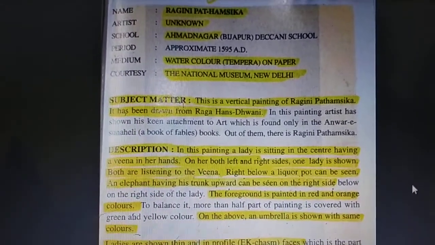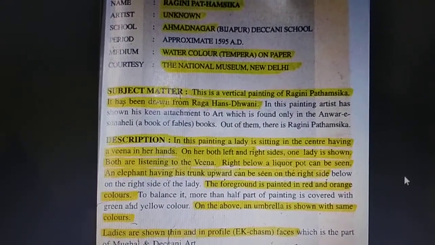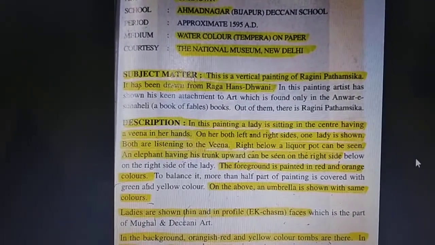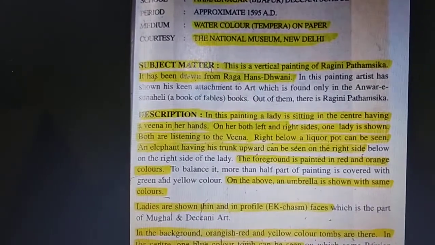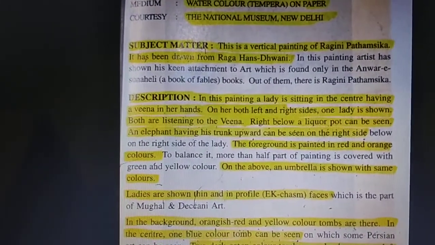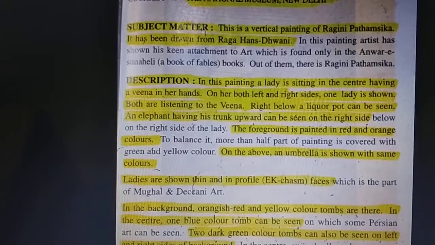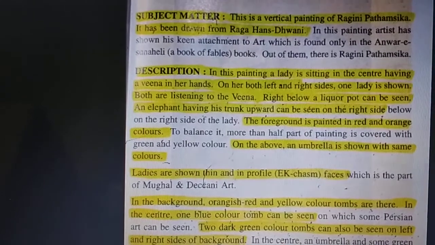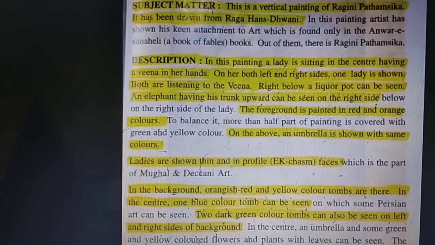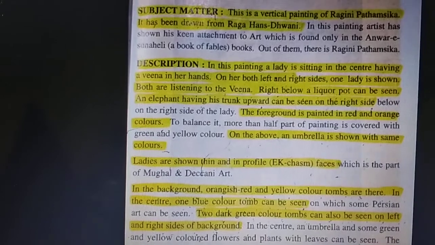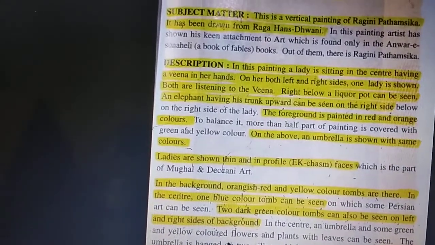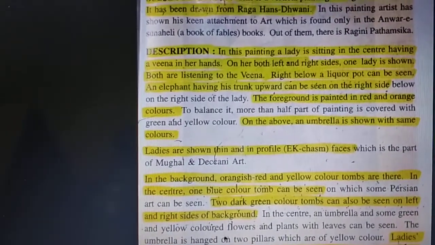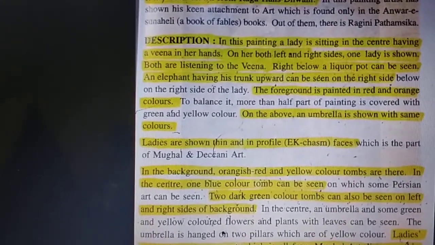Subject matter. This is a vertical painting of Ragini Pathansika. It has been drawn from Raag Hans Dhwani. Description. In this painting, a lady is sitting in the center having a veena in her hands. On both her left and right side, one lady is shown, both listening to the veena. Right below, a liquor pot can be seen. An elephant having his trunk upward can be seen on the right side.